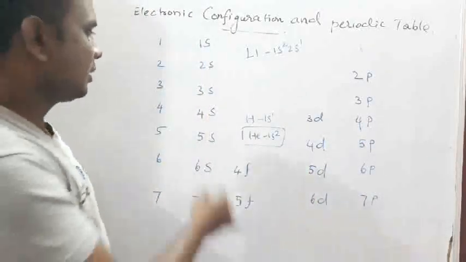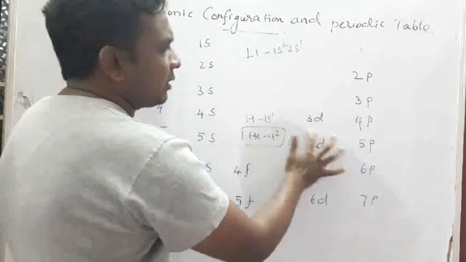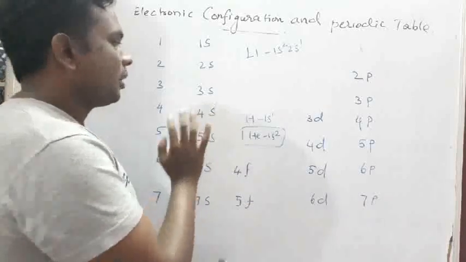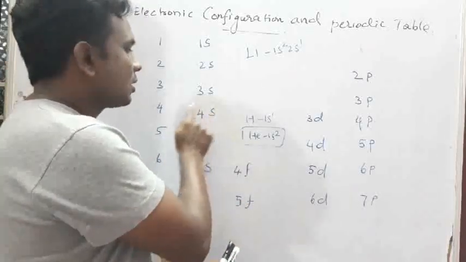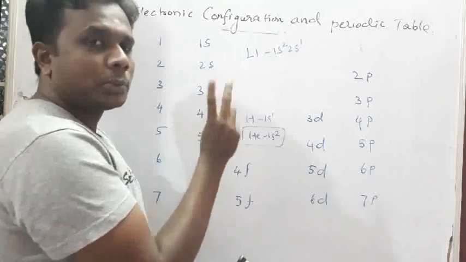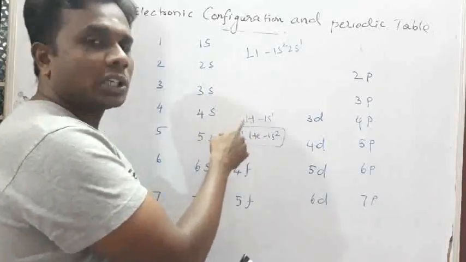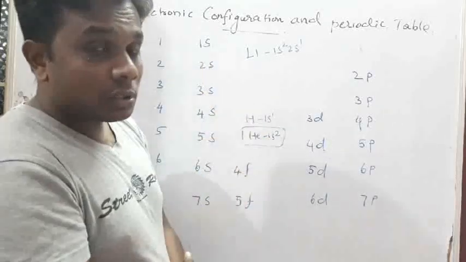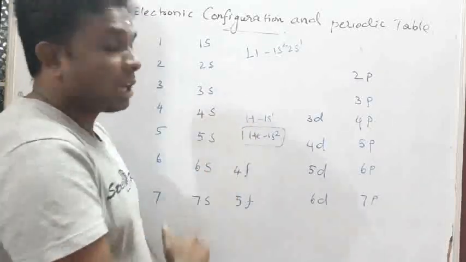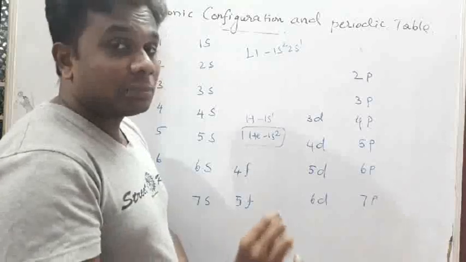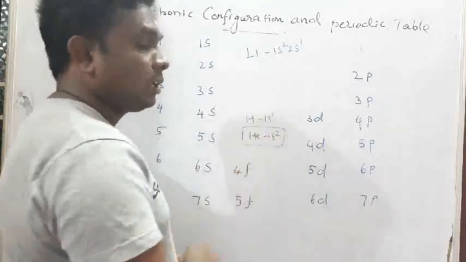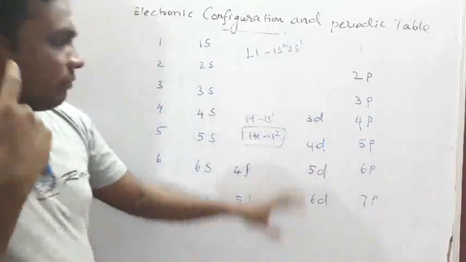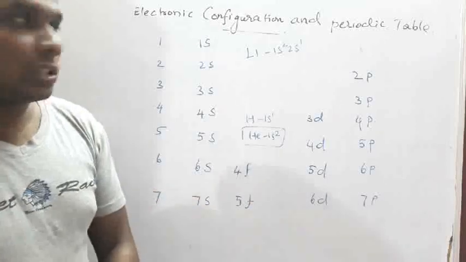Like that, in the fourth period, how many electrons can 3d fill at maximum? 10 electrons. In 4s, a maximum of 2 electrons, so 4s1 and 4s2 will come, 2 elements. So 10 plus 2 is 12. Then 4p, the p orbital maximum 6 electrons, so 12 plus 6 is 18. Like that in every period. This is the electronic configuration under the periodic table.